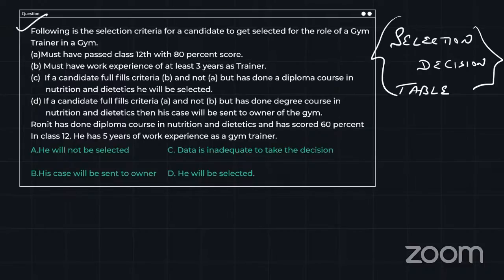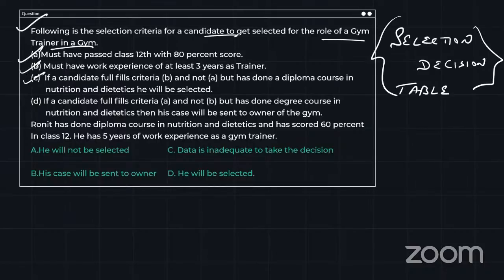You try this, guys. Following is the information given for selecting a candidate for the role of gym trainer in a gym. First, must have passed class 12th with 80% score. Second, must have work experience of at least 3 years as a trainer.